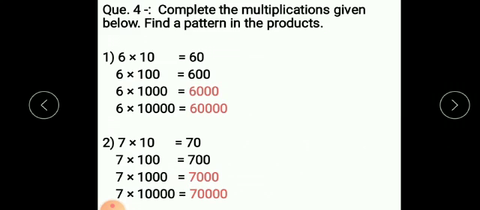Question number 4. Complete the multiplications given below. Find a pattern in the product. So children, here 6 multiplied by 10 is 60, 6 multiplied by 100 is 600, 6 multiplied by 1000 is 6000, 6 multiplied by 10,000 is 60,000. Meaning, look here, as many zeros as we add after 1, you will see that pattern. Likewise you can solve 7 multiplied by 10 is 70, 7 multiplied by 100 is 700, 7 multiplied by 1000 is 7000, 7 multiplied by 10,000 is 70,000.